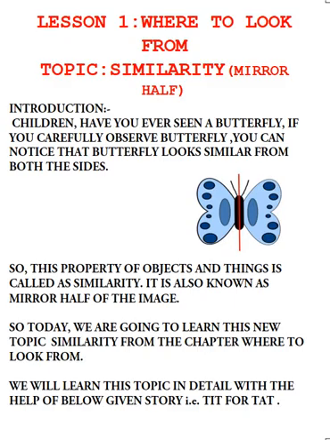Good morning, children. Today's second and third period is maths. In this period, we will learn the topic similarity and mirror halves.